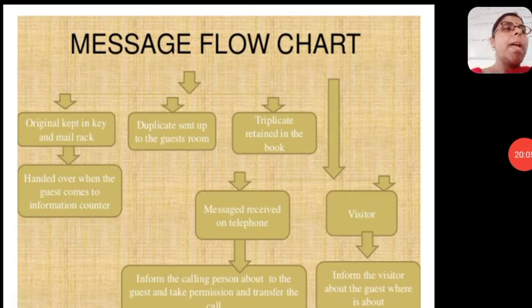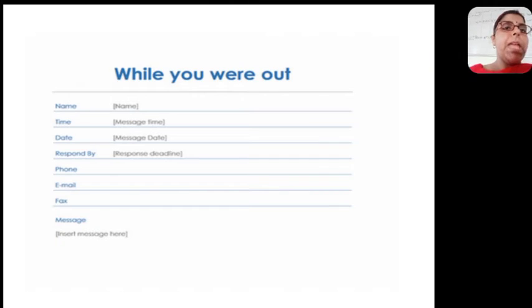Once again I would like to repeat the flowchart, but before explaining things, I would like to show you the message slip. See, this is how the message slip looks. It is not compulsory that every hotel has this kind of format. It may vary from hotel to hotel.